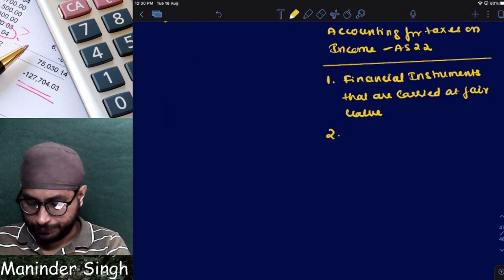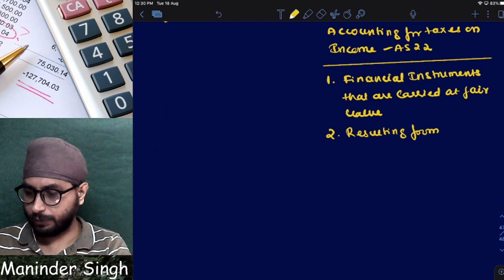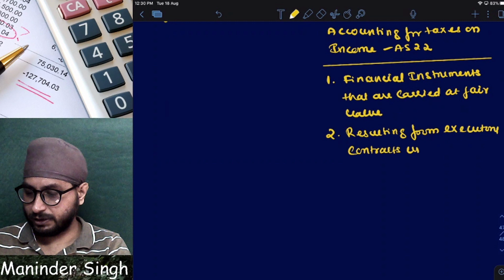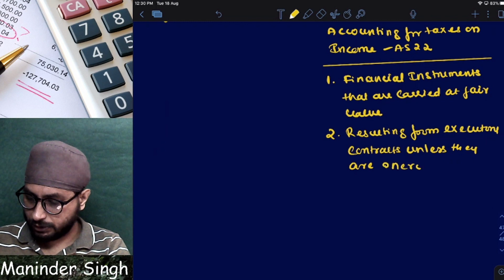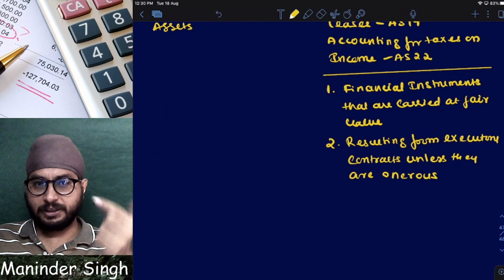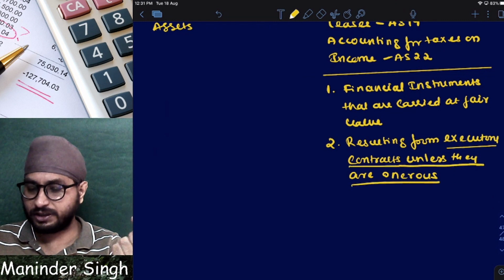Point number 2. Resulting from executory contracts, unless they are onerous. Onerous. What is the point telling us? Contingent liabilities, contingent assets and provisions resulting from executory contracts unless they are onerous in nature.